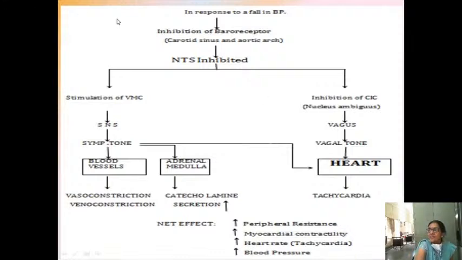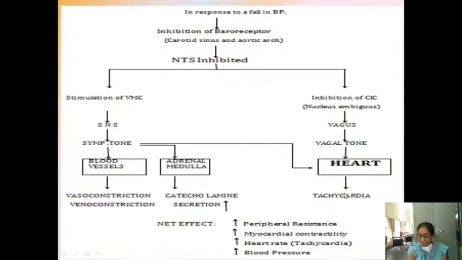So when we started, there was a fall in blood pressure. That was the stimulus. The response is an increase in the blood pressure by vasoconstriction. This is very important: vasoconstriction. Also, whenever the sympathetic system is stimulated, catecholamines will be released from the adrenal glands. Where are these adrenal glands present? Above the kidneys. So they will also get stimulated and more catecholamines are released. Whatever is inhibited, your vagus is also inhibited, and when the vagus is inhibited, your heart rate should go up.